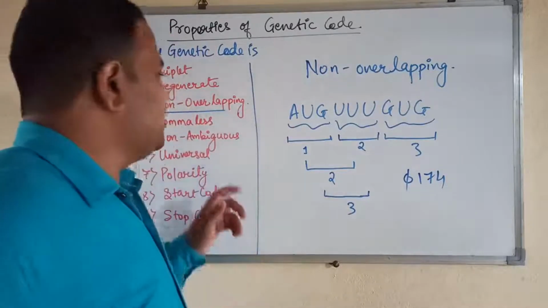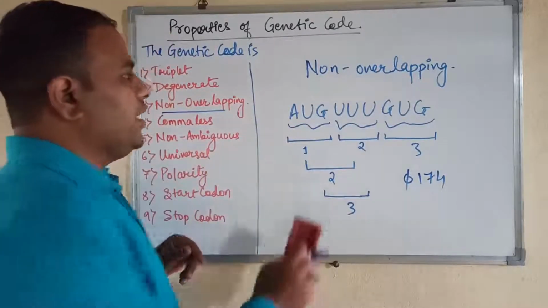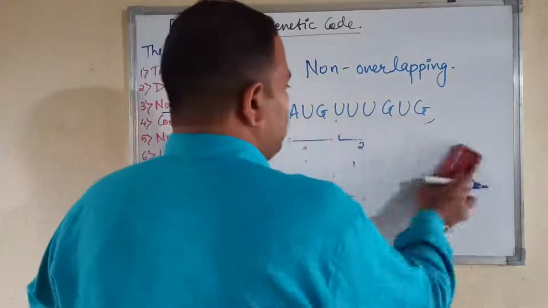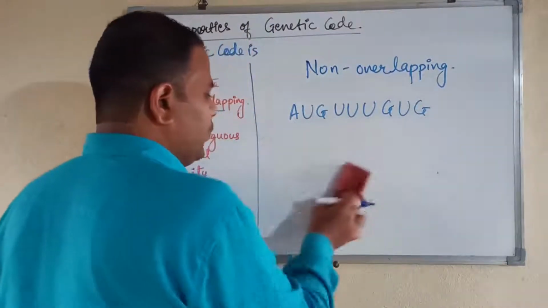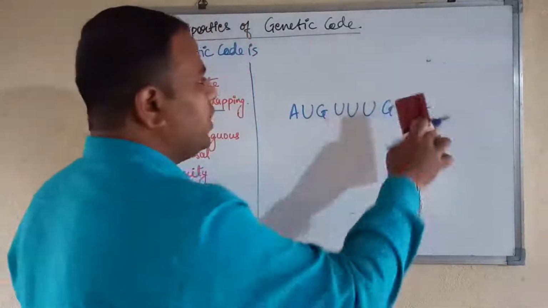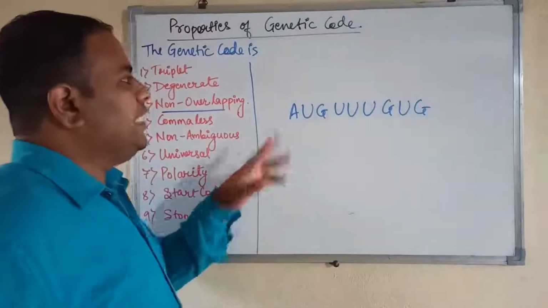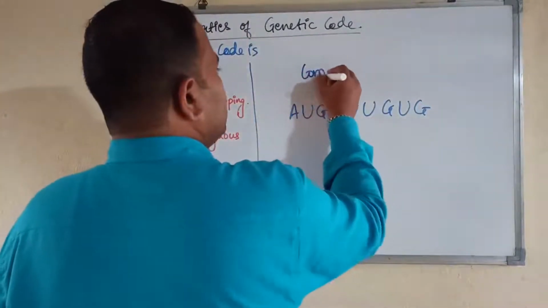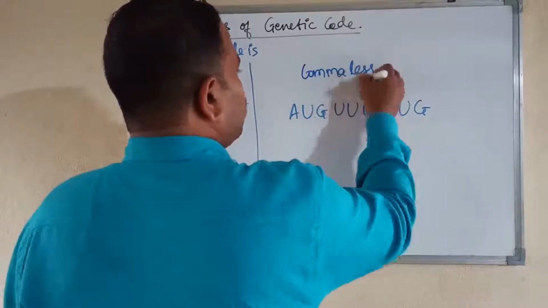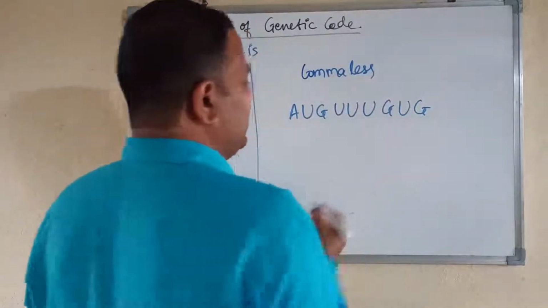Now let us see the next property, that is, genetic code is comma-less. Whenever you write an mRNA sequence, it has to be written like this, continuous.